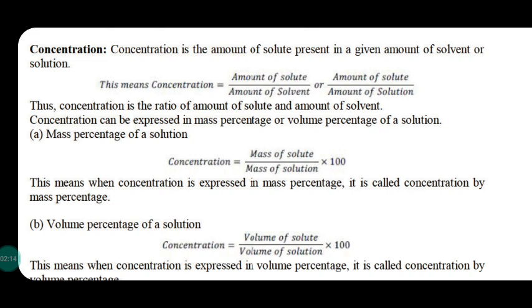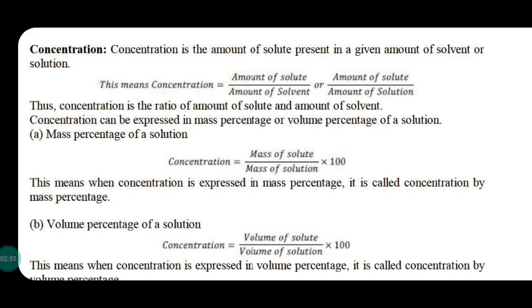Yes, A plus B. Now, concentration is expressed in terms of mass percentage, that is, mass percentage equals WA by WA plus WB into 100 if it is expressed in terms of mass of solute. Or if we express in terms of solvent, it is WB divided by WA plus WB into 100.